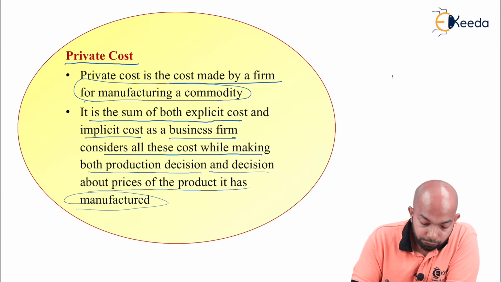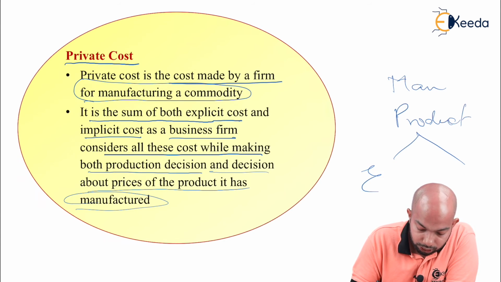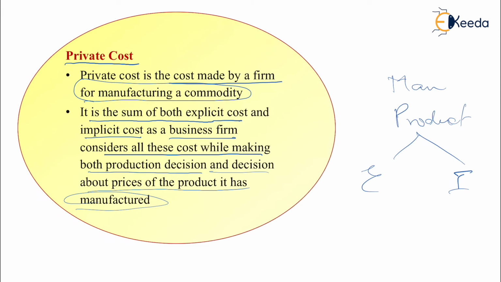So basically, if you're manufacturing a product, this product will have both explicit cost and implicit cost, and a firm will take the total of both these costs to make two decisions.